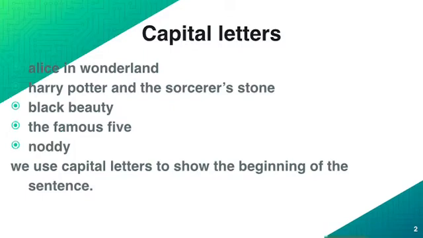Now we know that we use a capital letter to show the beginning of a sentence. As we all know, the beginning of a sentence starts with a capital letter, and we use a capital letter to write the name of a place, the name of a person, or days, months and monuments. In the same way, the name of a book or a poem or an essay or a play starts with a capital letter too.